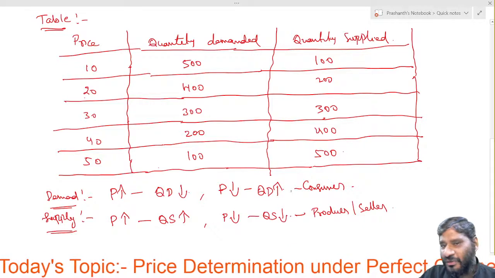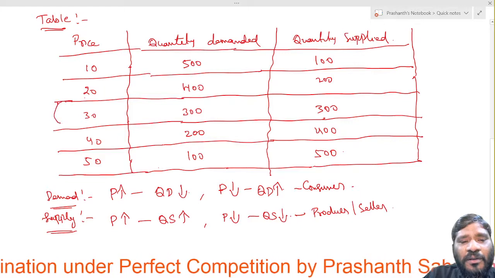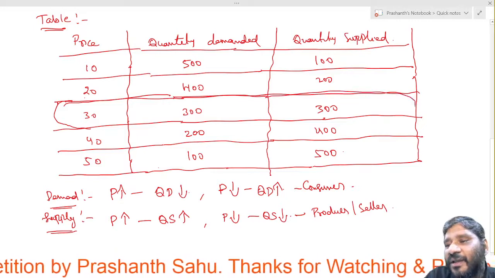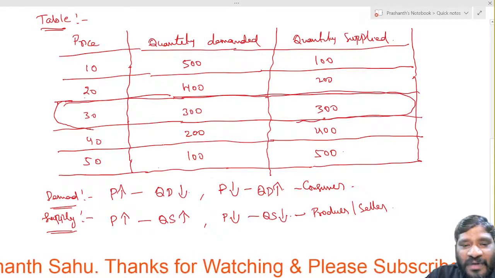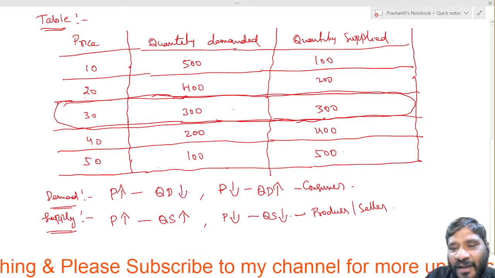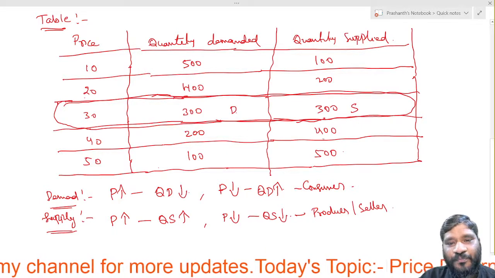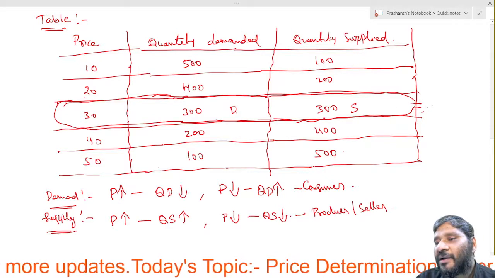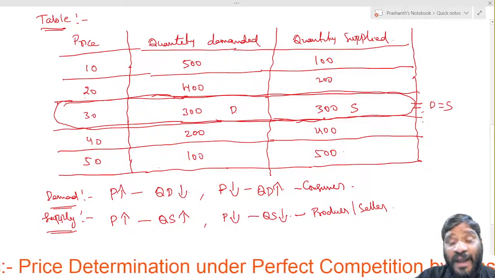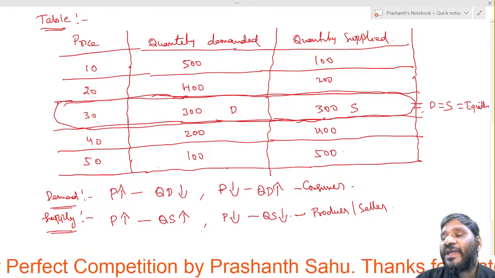Okay, now you see in the table, here at the price of 30, okay, now I am darkening it somewhat. Let us see here, right? Here demand is also 300, supply is also 300. Means what here? Demand is equal to supply. So when demand is equal to supply, then we call it equilibrium.